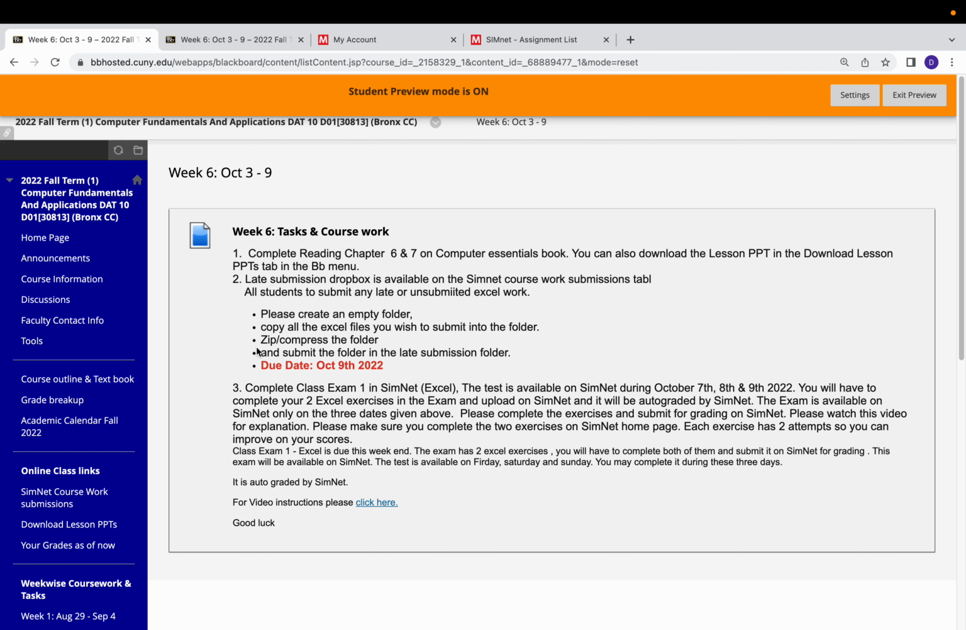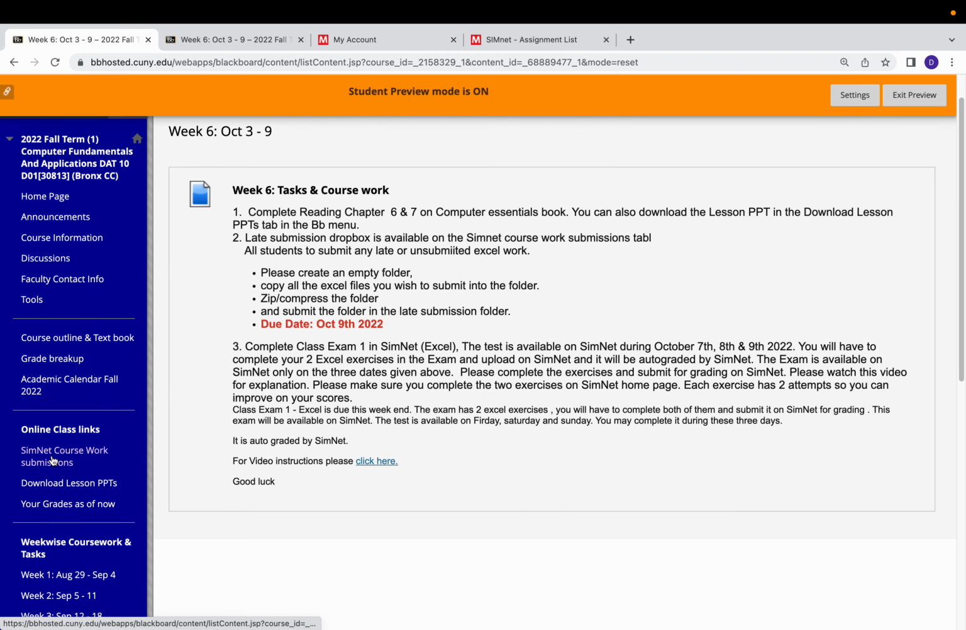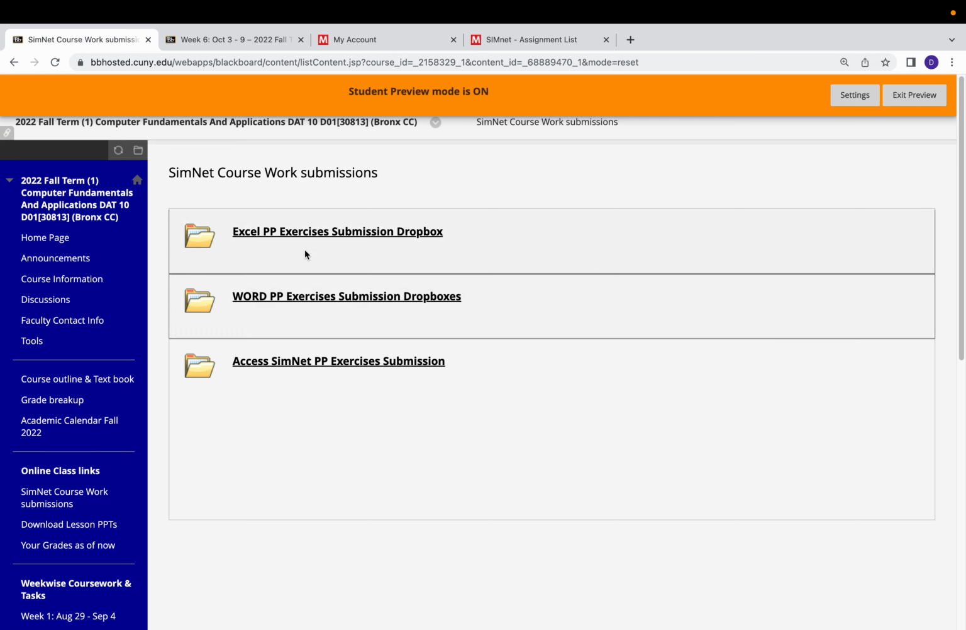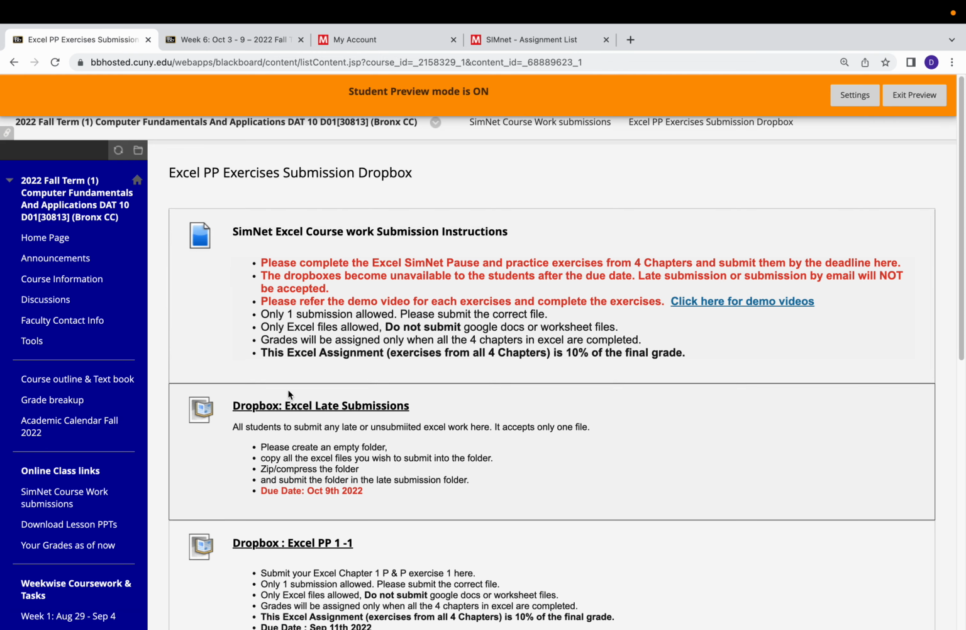And then you have to zip or compress the folder, because that will make all your files into one file. The folder will be one file. And then you can submit that folder in the late submission folder by October 9th. That folder is available to you on the SimNet coursework submissions in the Excel submissions page. It's available right here on the top. That's your first Dropbox available, and it is available until October 9th.